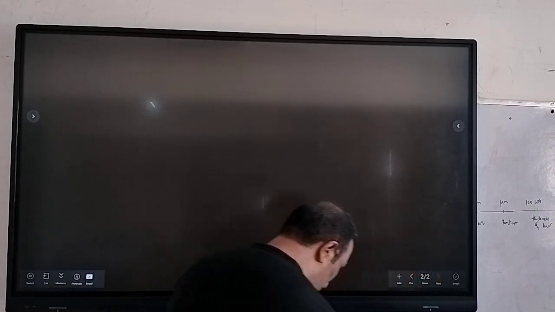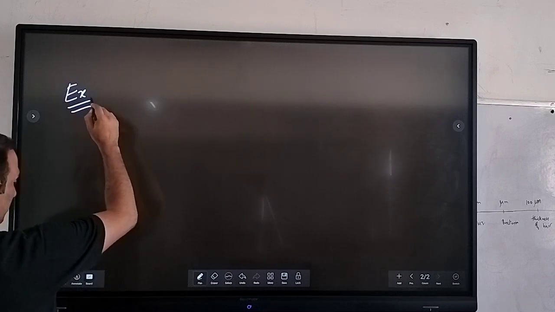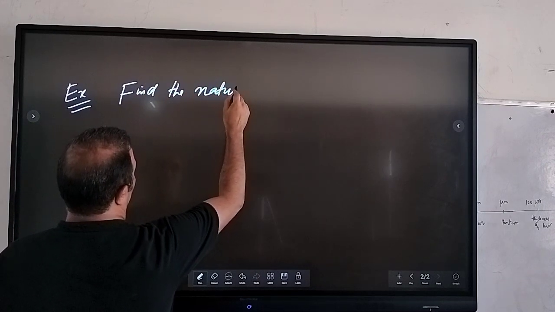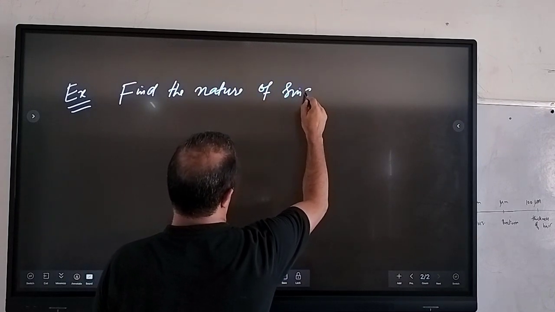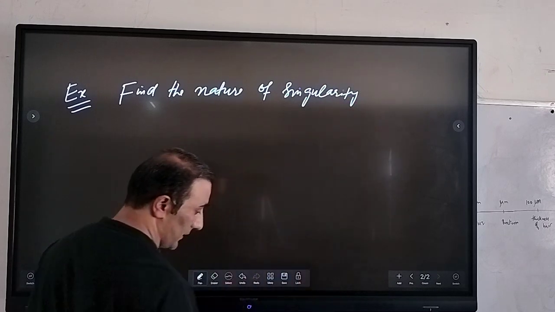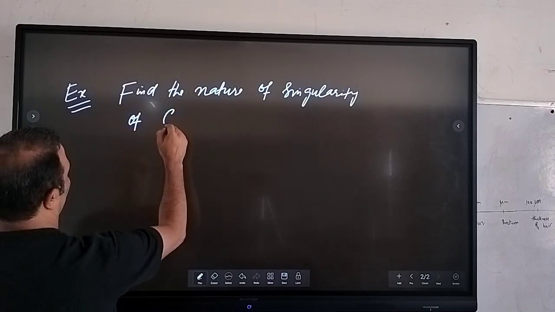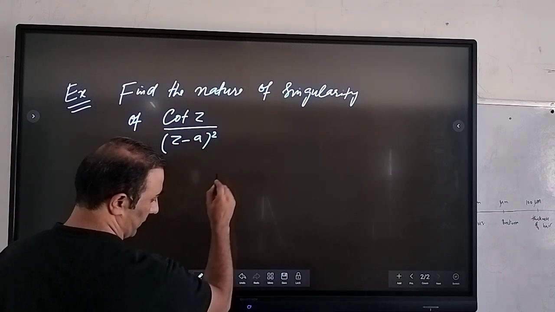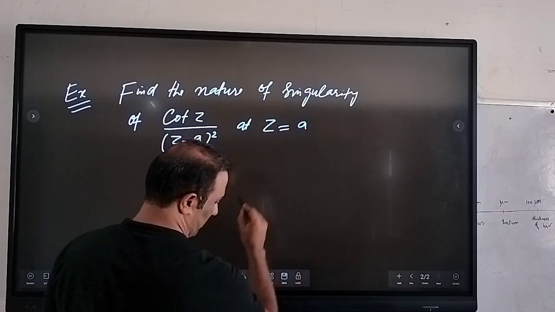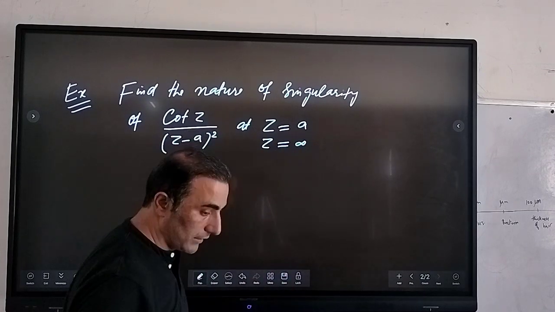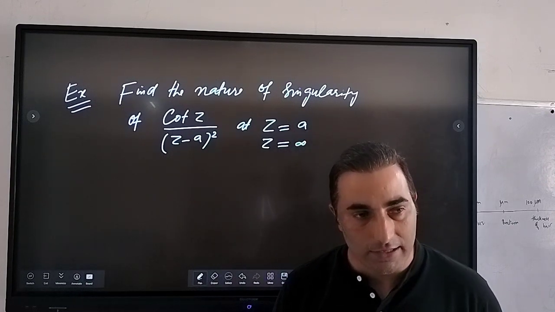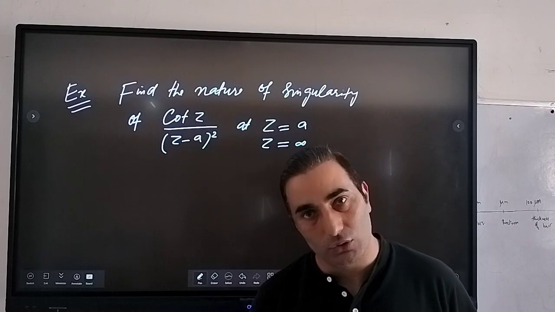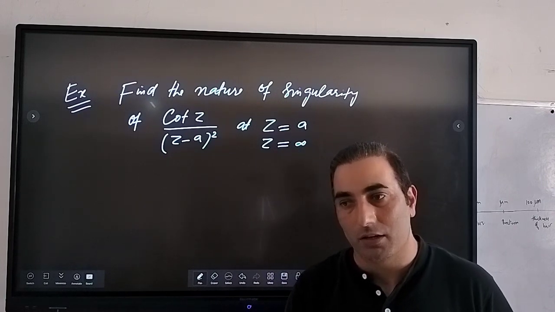We need to find the nature of the singularity of the function. So we have to see what type of singularity it will be: either it is an isolated singularity, or a removable singularity, or it can be a non-isolated singularity, which we also simply call essential singularity, where we can have more than one singular point.